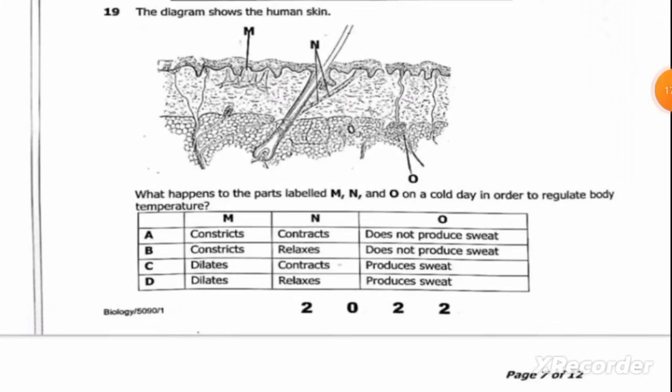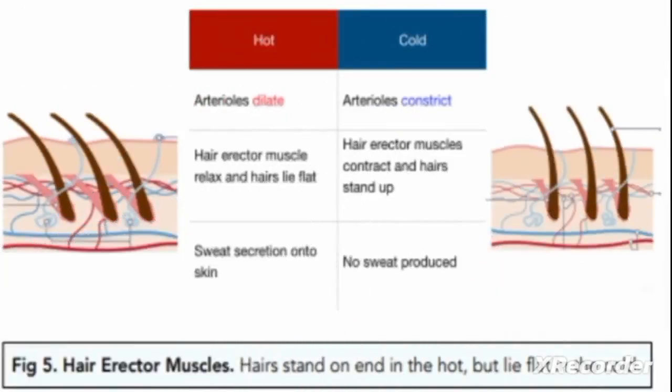Question 19 reads, the diagram shows the human skin. What happens to the parts labeled M, N, and O on a cold day in order to regulate body temperature? We are going to make use of this diagram.